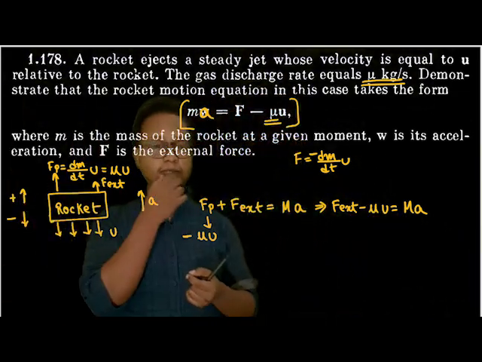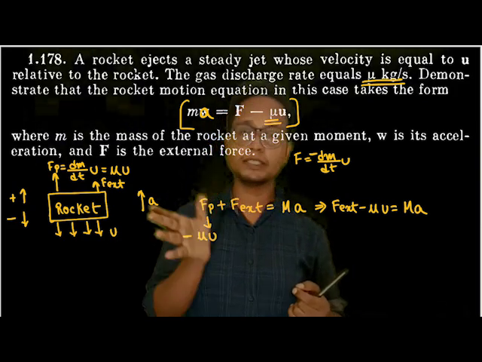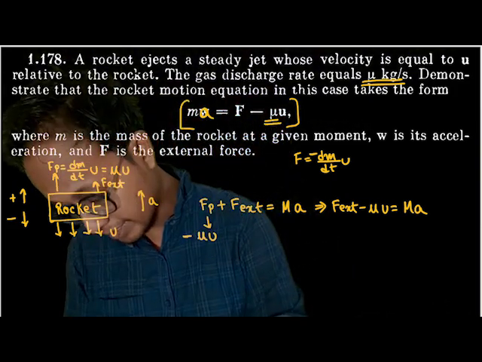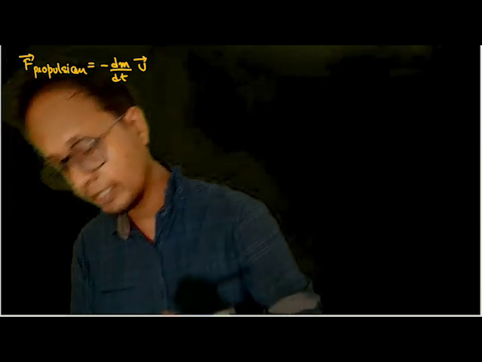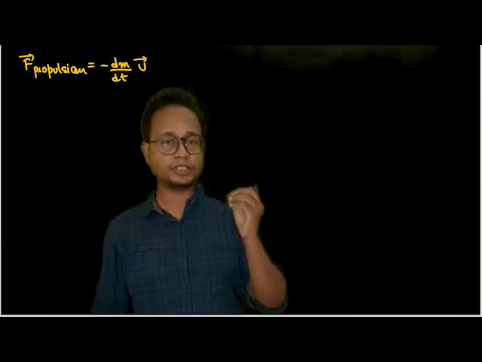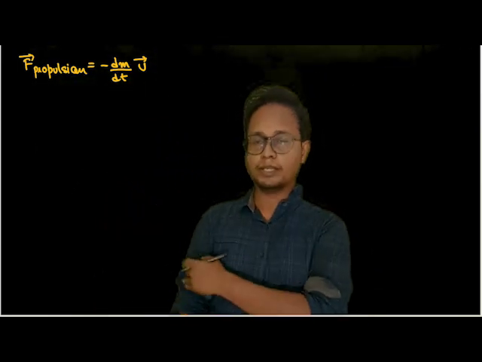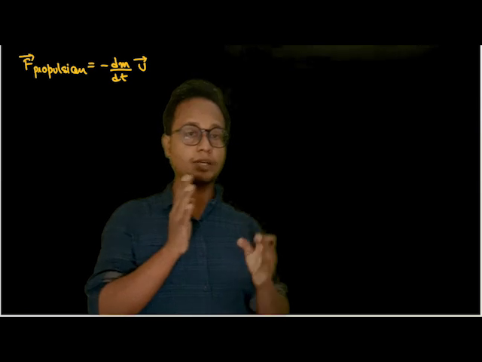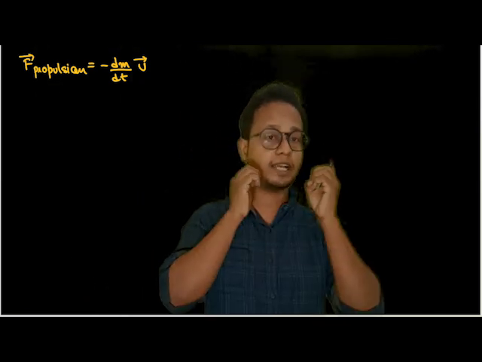But let me say it's not over. I need to discuss some more things out here. This much you understood, that force of propulsion is equal to dm by dt into u, or force of propulsion is equal to minus dm by dt, or mass flow rate, into u, or velocity of gases with respect to rocket. Let me write it. Dm by dt is nothing but mass flow rate, u is nothing but velocity of gases with respect to rocket. Now the thing that I'm going to say out here will come repeatedly with negatives. Questions have been asked from them.